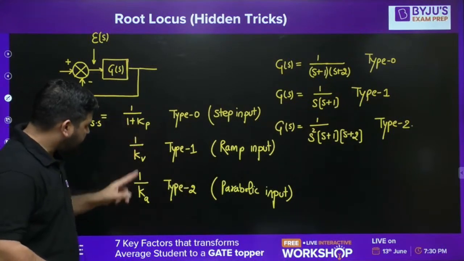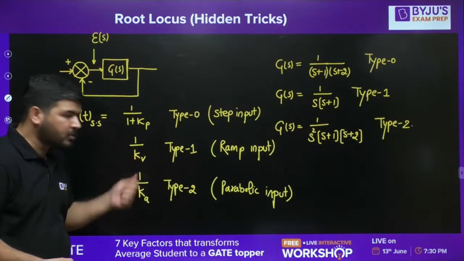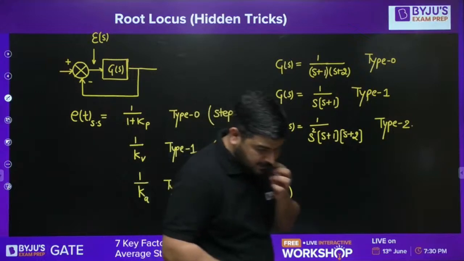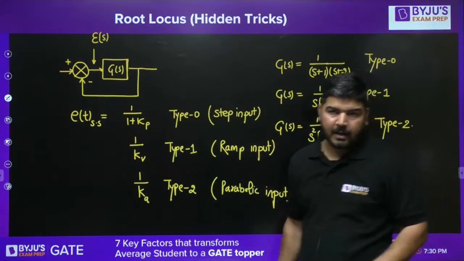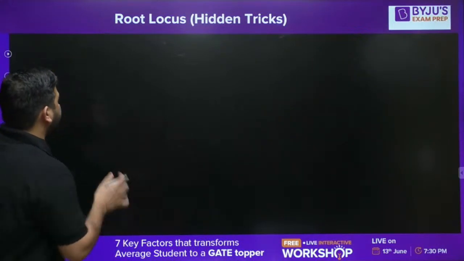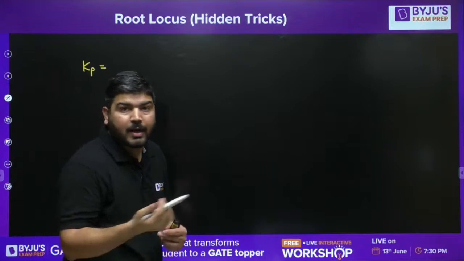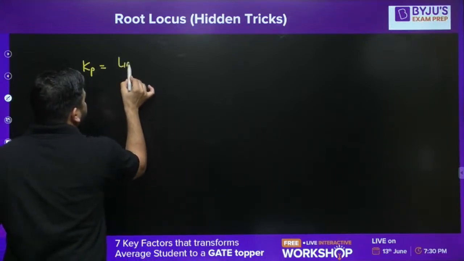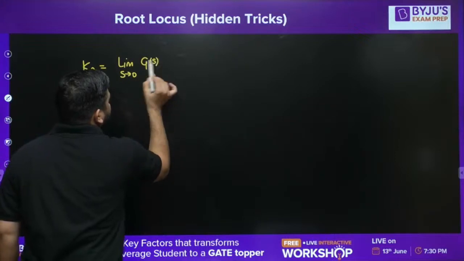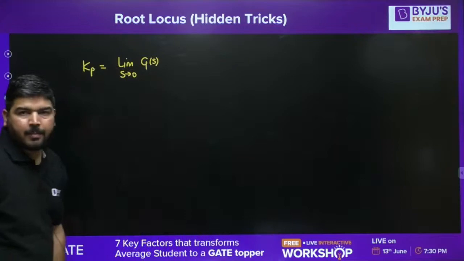Now, what are Kp, Kv and Ka? Kp is known as position error constant, Kv is known as velocity error constant, and Ka is known as acceleration error constant. I think everybody knows that. But let me tell you how to calculate Kp. Kp is the limit as s tends to 0 of G(s), because H(s) is already 1. So this is the formula for Kp.